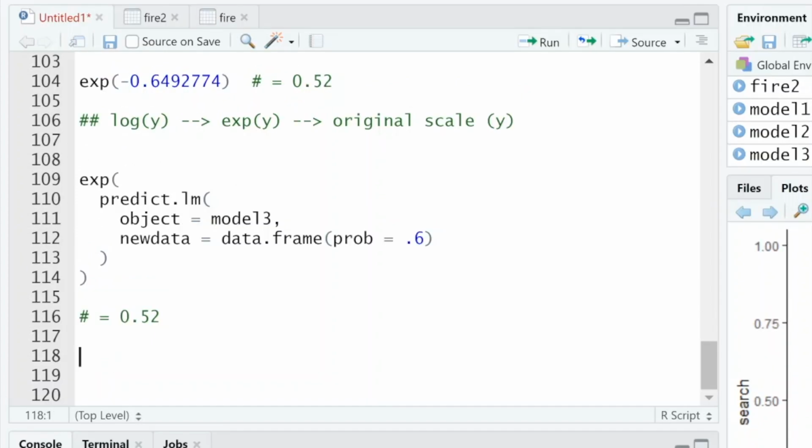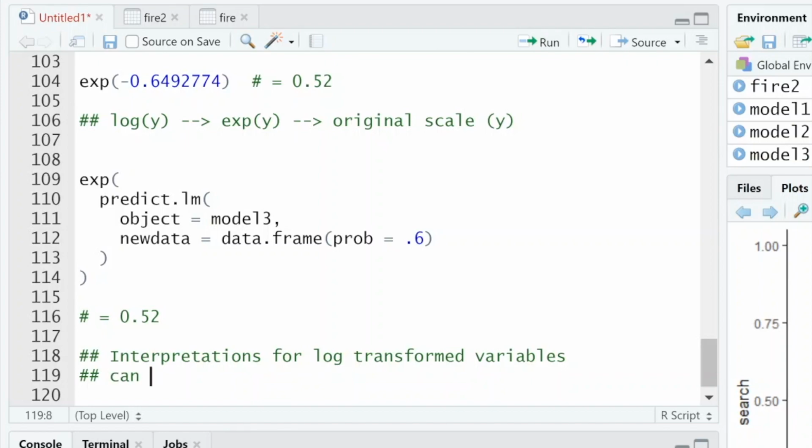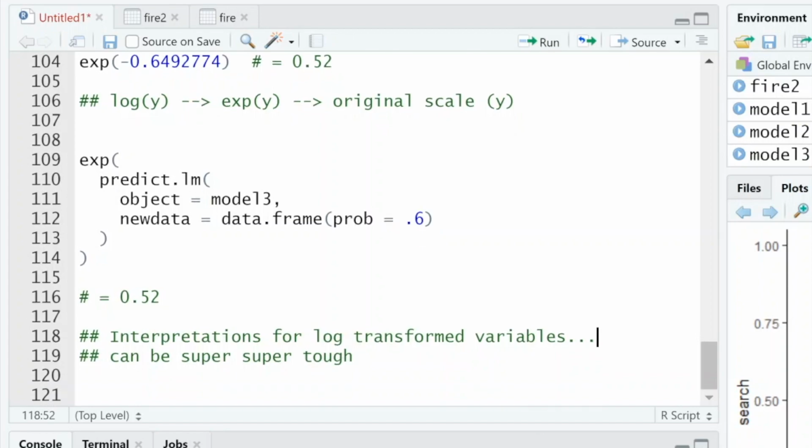Just to note, interpretations for log transformed variables can be super tough, and they can get complicated very quickly. So we're not going to worry too much about it in this class, as most of the time in research and in papers, you don't really ever see that sort of interpretive sentence for regression in general.